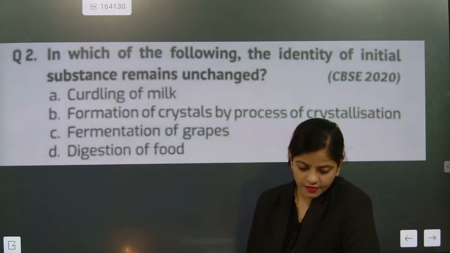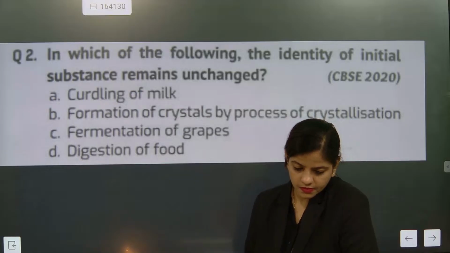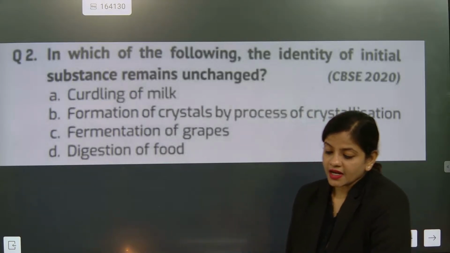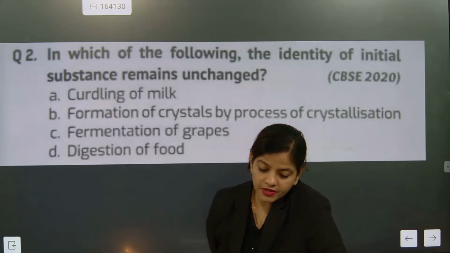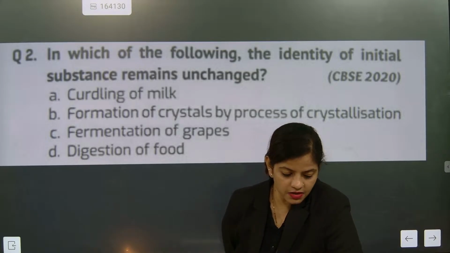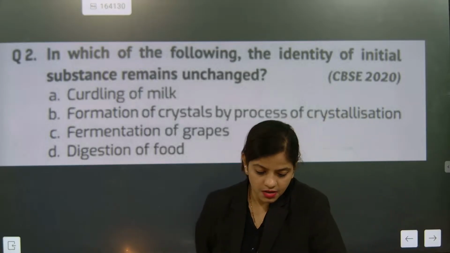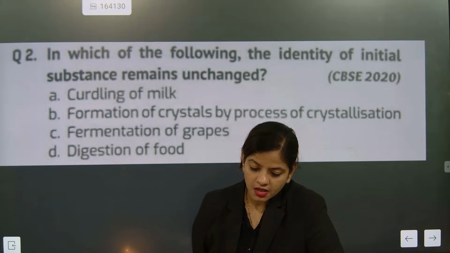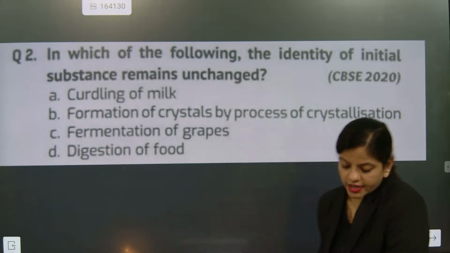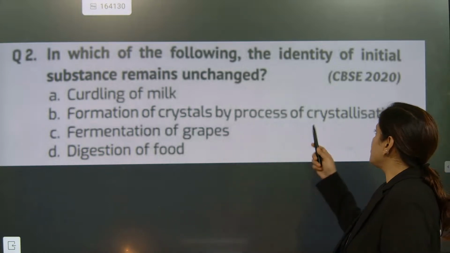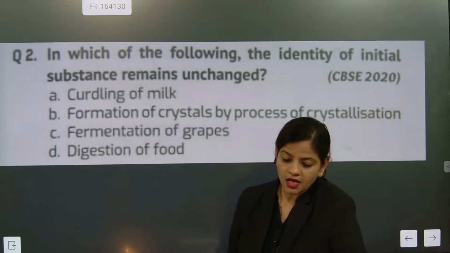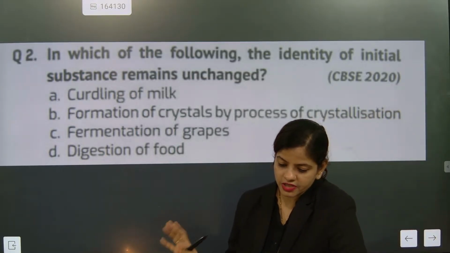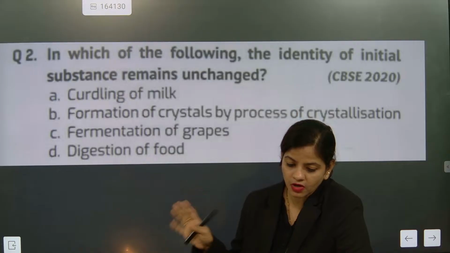Come on, go for it. Okay, the correct answer is, some are telling answer C, but okay, I got the answer. You have given answer B. Very good, Yashwit. The correct answer is B. Formation of crystal by the process of crystallization. In that, the initial substance property is not changed. The initial substance property is not at all changing.